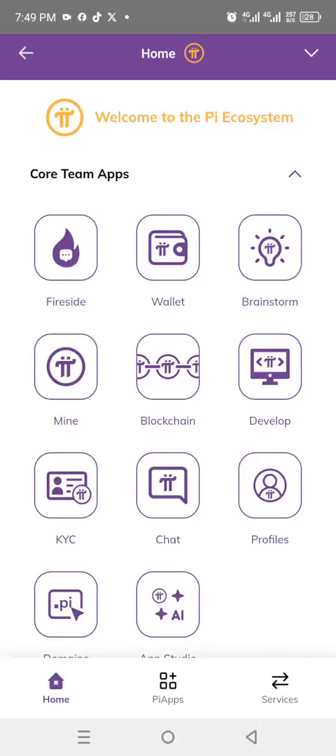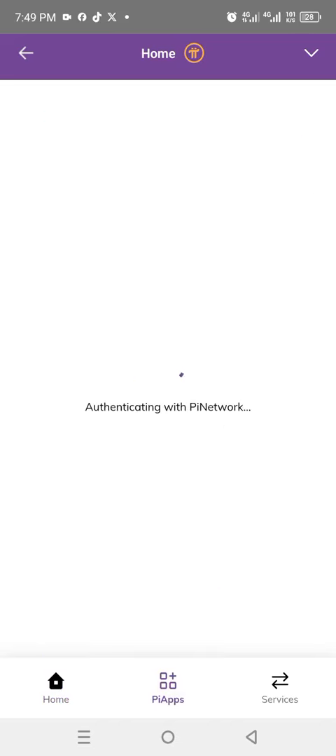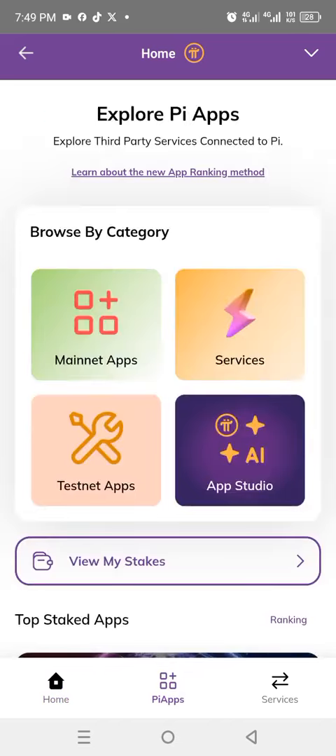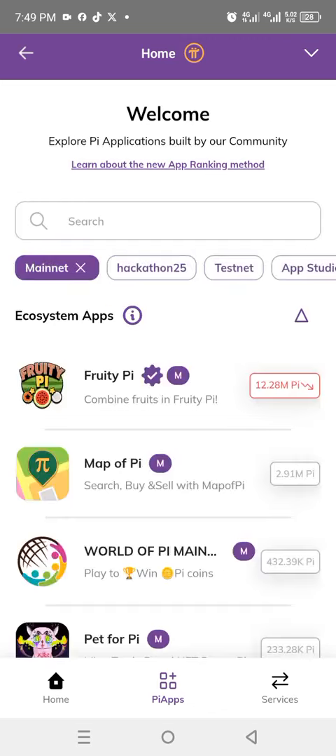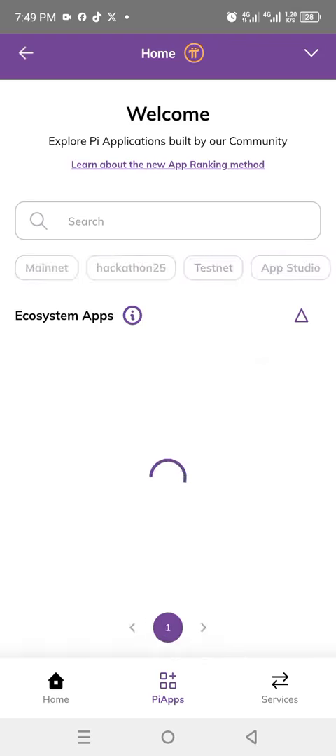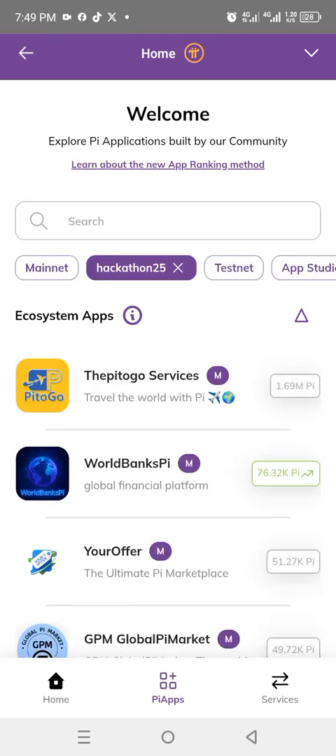Okay, once again, I want to show you guys something on the same app, that is the World Bank Pi app on the utility app. So let's go to mainnet apps. Okay, we'll go to Hackathon 25 and we'll go to World Bank Pi.